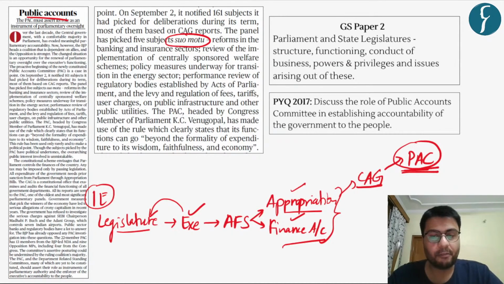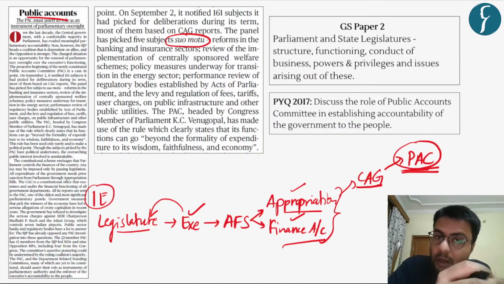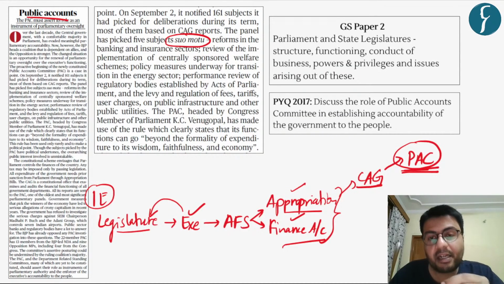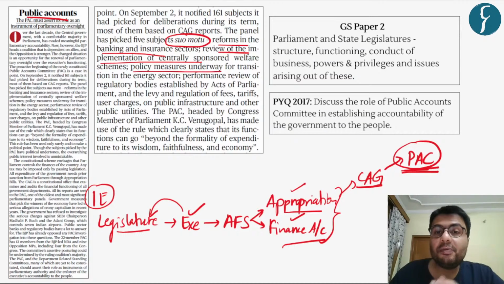Now, in terms of the given responsibility, the Public Accounts Committee also can undertake suo motu cognizance of various subjects, for which it analyzes the decisions and various day-to-day functioning of the government. So, today's article highlights that this year the Public Accounts Committee has picked up five different suo motu subjects, that is reforms in the banking and insurance sector, review of implementation of centrally sponsored schemes, policy measures undertaken for transition in the energy sector, as well as the performance review of regulatory bodies.